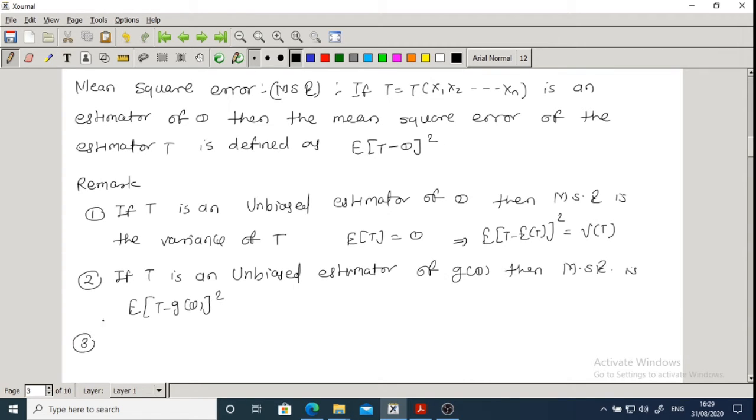Third remark is, mean square error, that is MSE, gives an idea of concentration of distribution of T around theta.